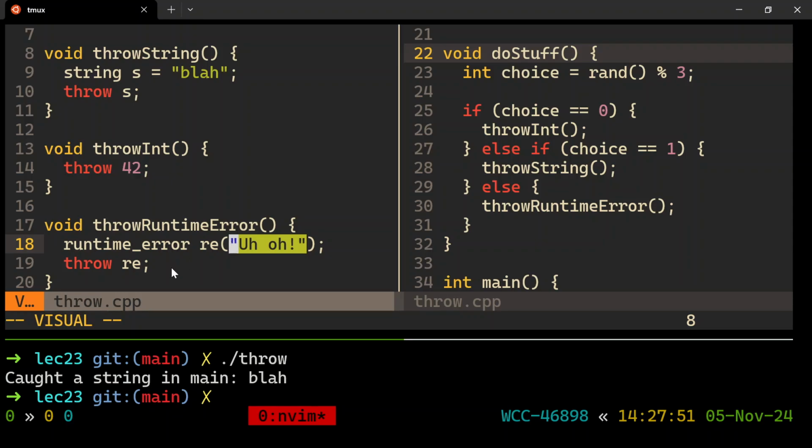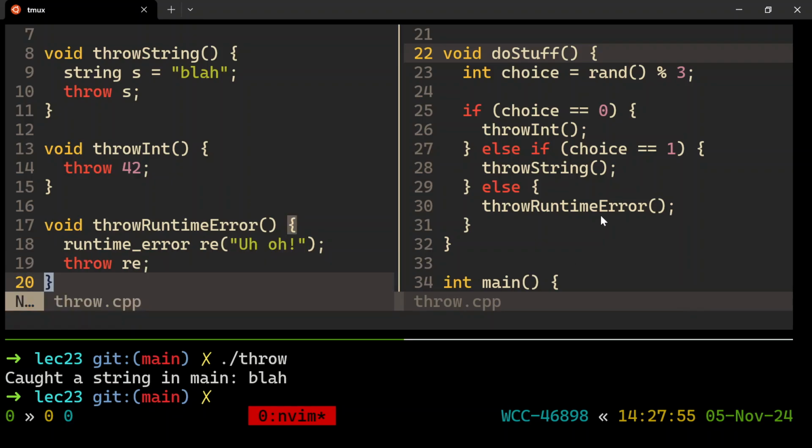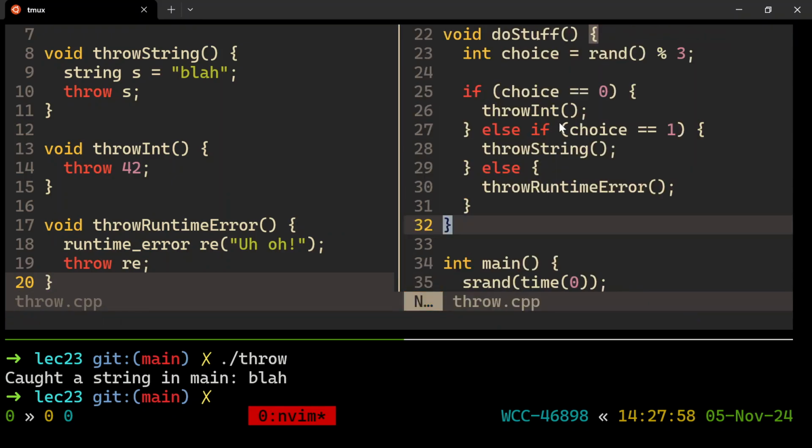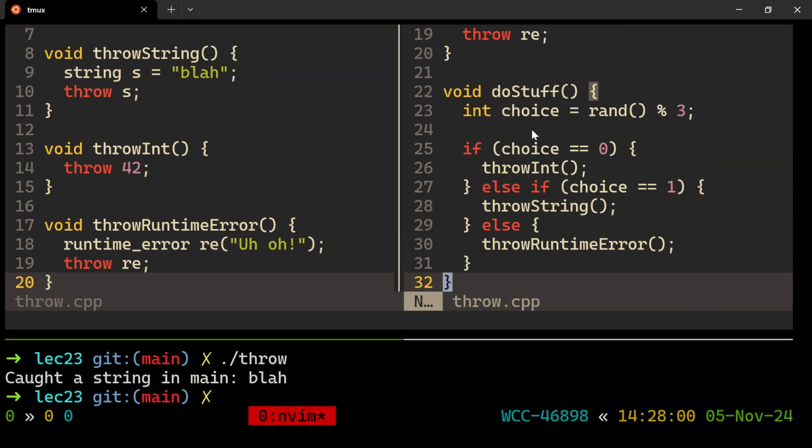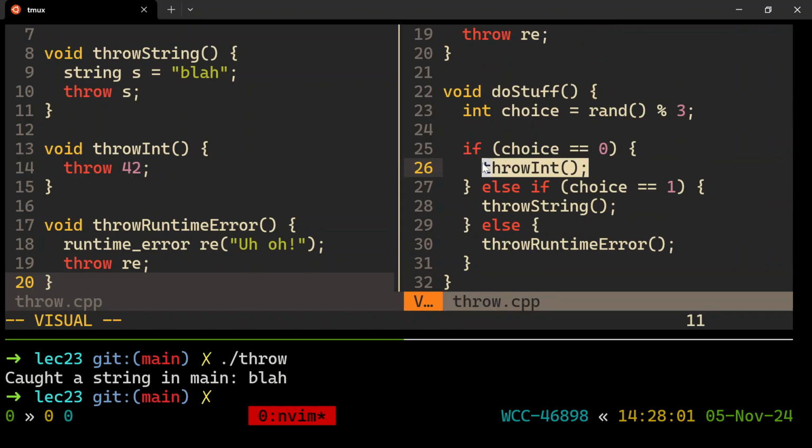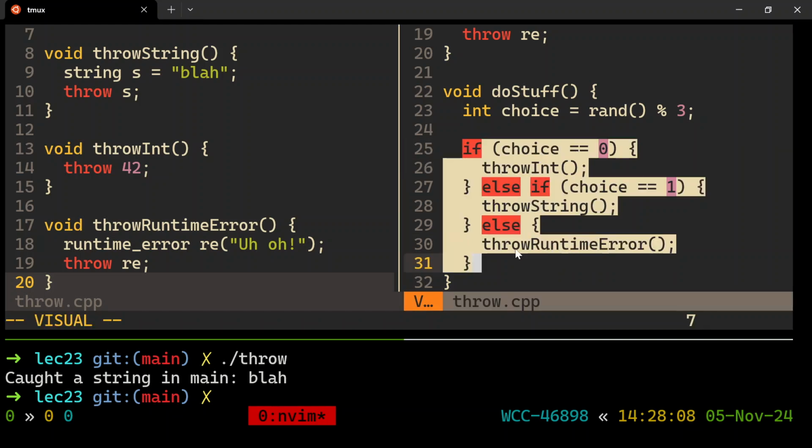It takes a string describing the error, and then I'm throwing that. And here I am picking one of those. In do stuff, it notices the problem: this line runs in do stuff, and then we immediately jump out of do stuff. This is the power of exceptions. The rest of this if else does not get run.